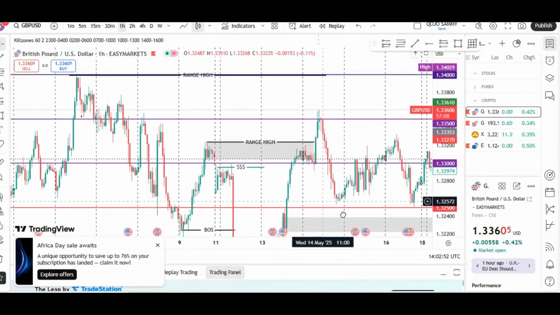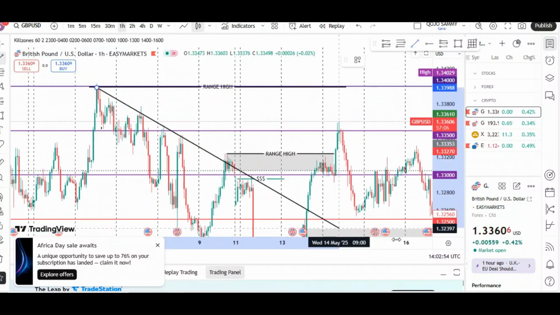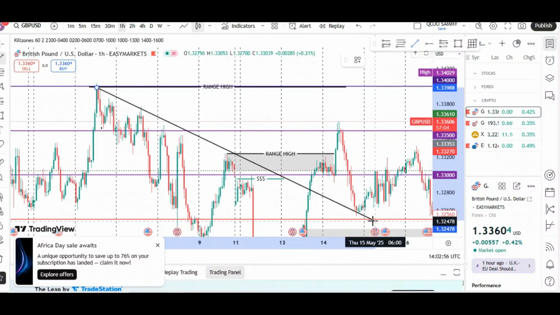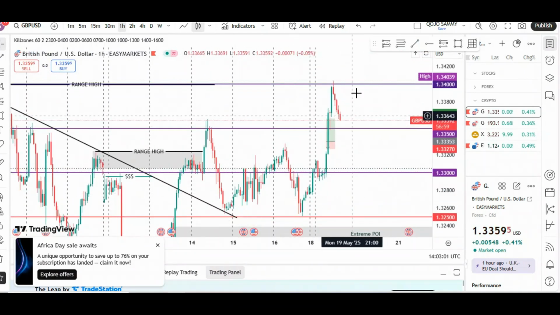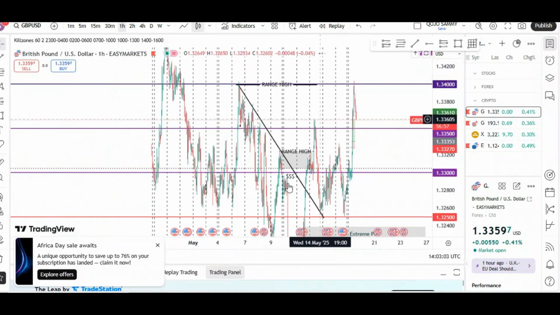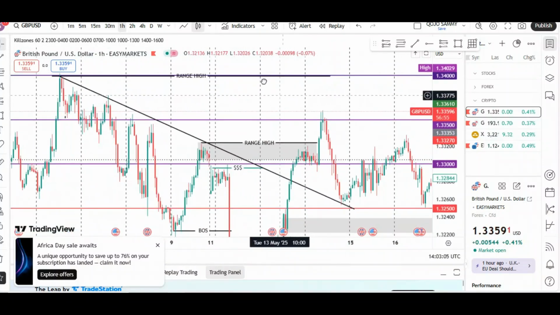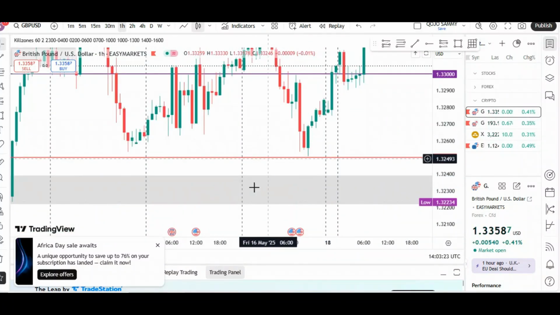The bias has now changed from bearish into bullish. So right now, I'm actually looking for more buys than sells. On Sunday too, I did my analysis.